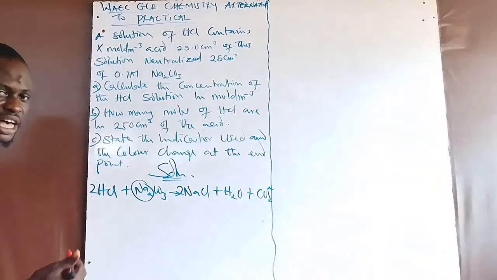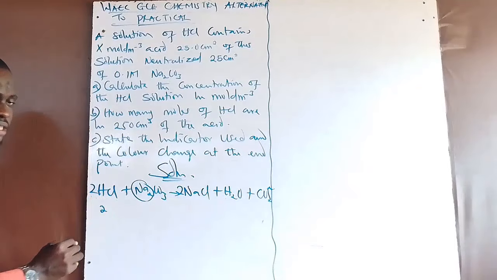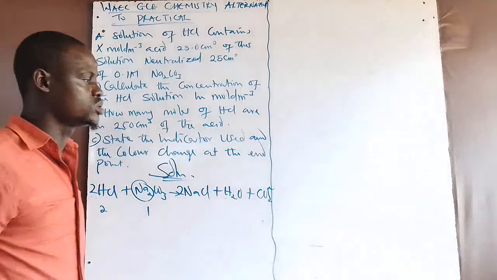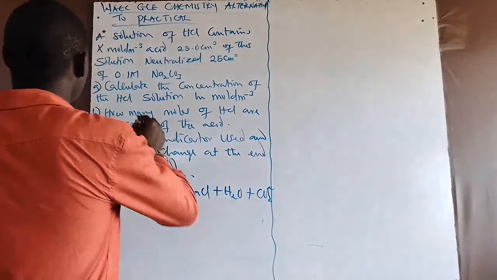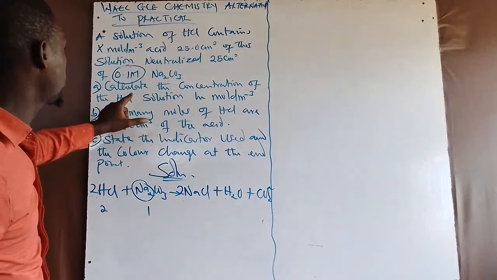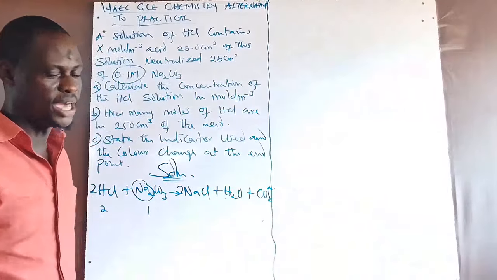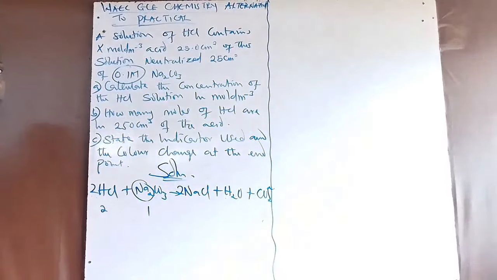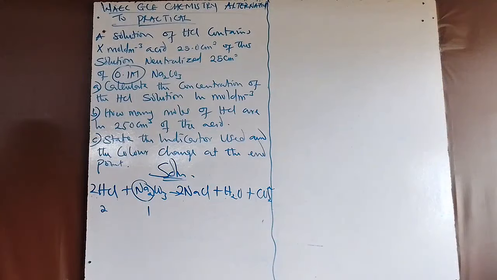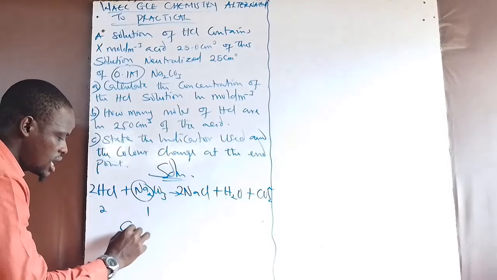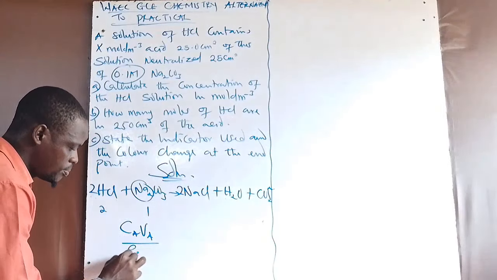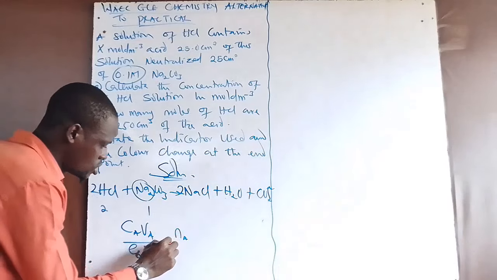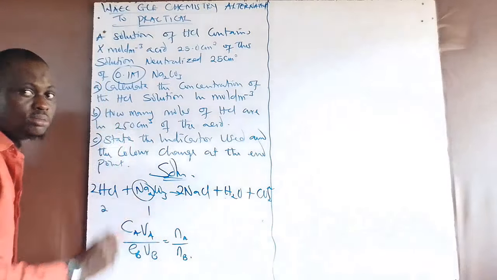Now, the number of moles of acid that is used in this experiment is 2 moles of acid. The number of moles of base that is used in the experiment is 1 mole of the base. Now, from here, we are given the concentration of the base, and the question asks us to calculate the concentration of the acid that is used. There is one formula that you can usually use that will make your work easier and faster without stressing yourself. What is the formula? It is CAVA over CBVB, which is equal to the number of moles of acid used over the number of moles of base used from the experiment.